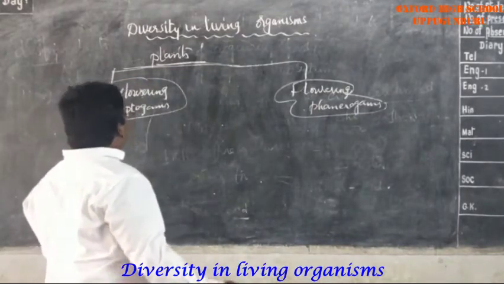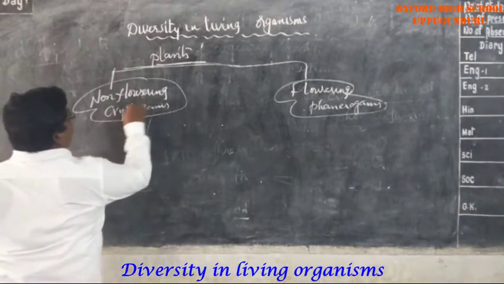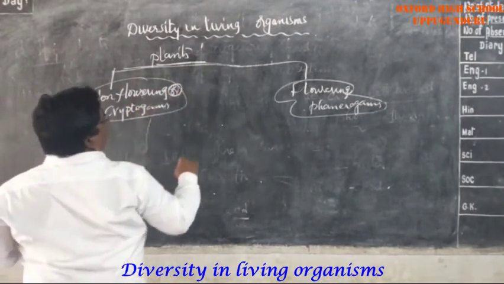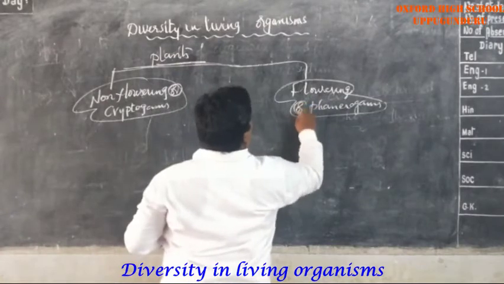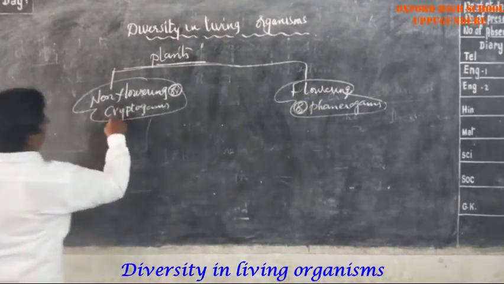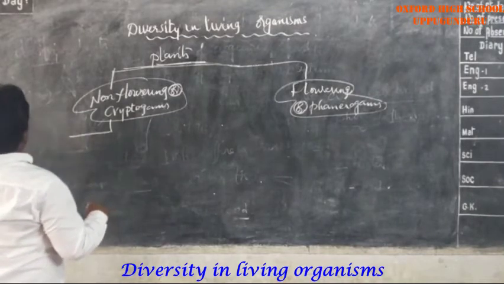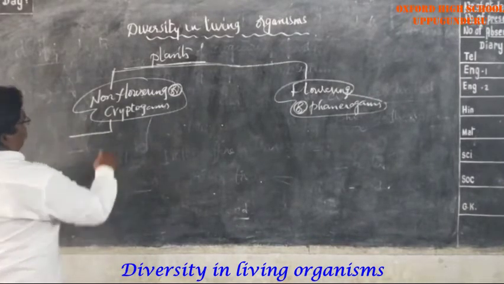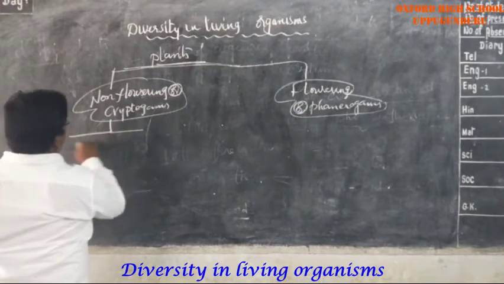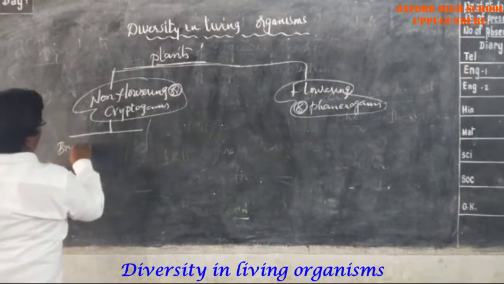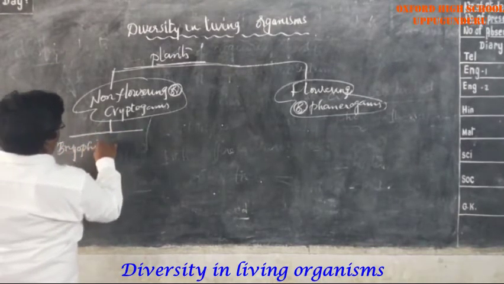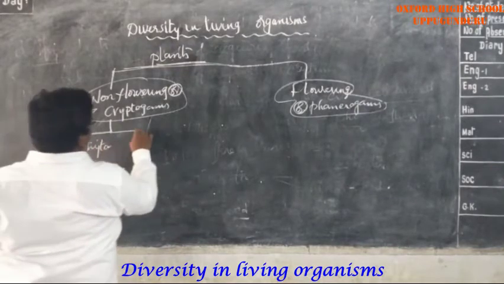Again, these cryptogams are divided into two types: Bryophyta and Pteridophyta.